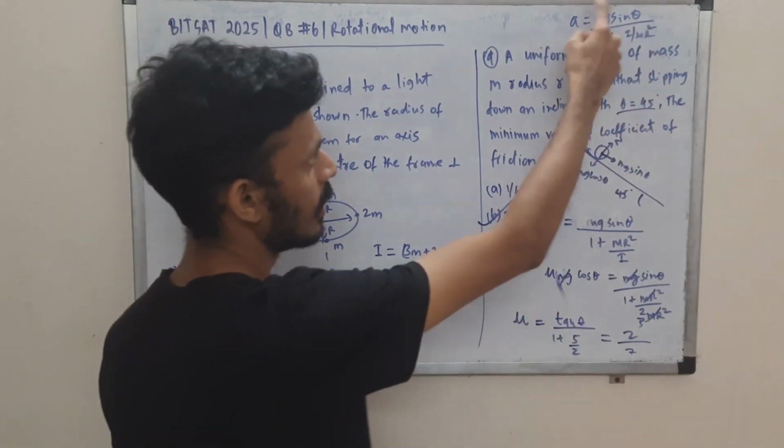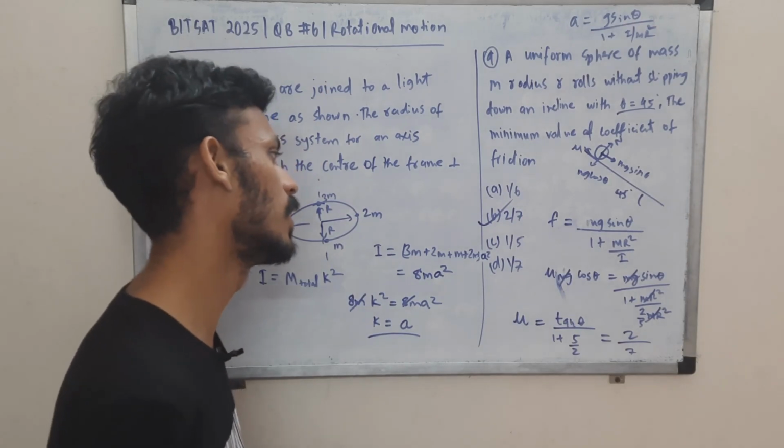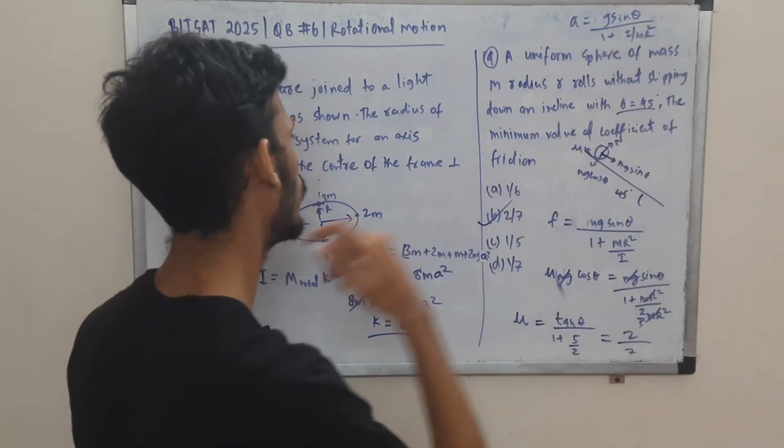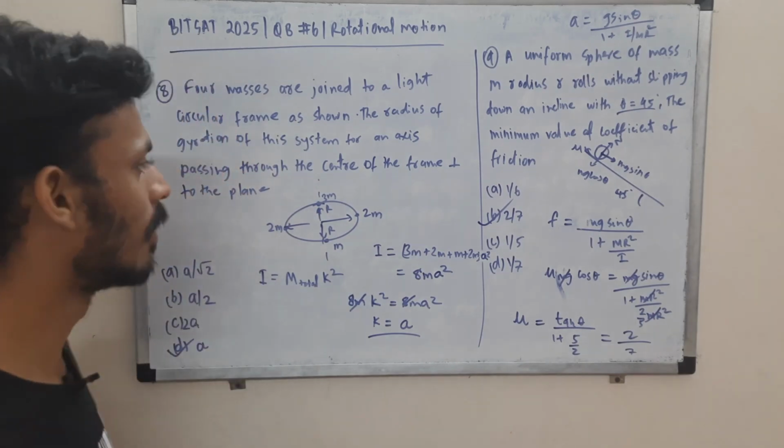Okay, that is the acceleration key tip formula. Some appeared in the previous BITSAT questions, so that also you can remember. Just inverse over here. For friction and mg, of course, it's a force, right? So that's about these two questions.